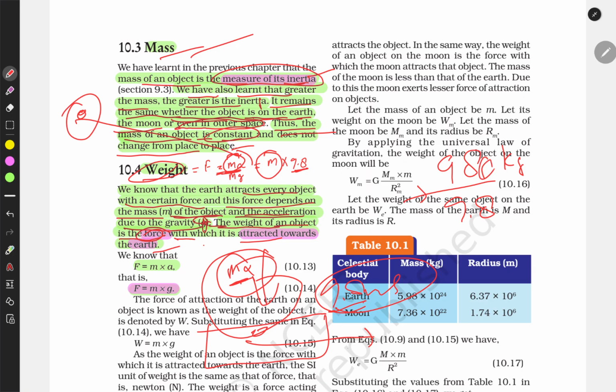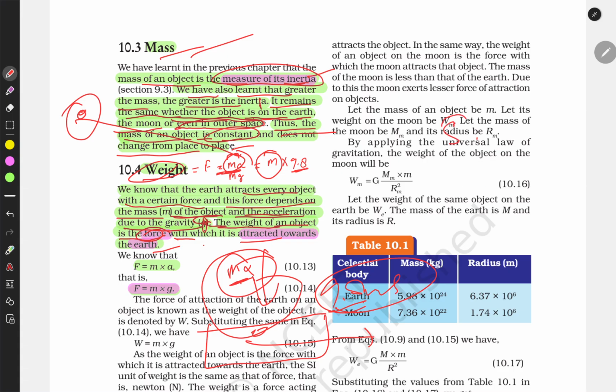So it will come to about 10 kg will be its mass, while 9.8 will be its weight. 9.8 is a bit hard to calculate, so we just take 10.